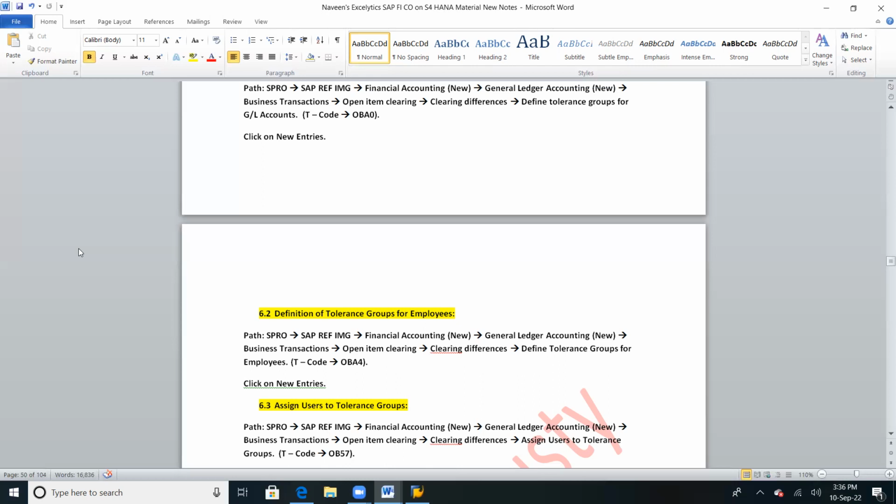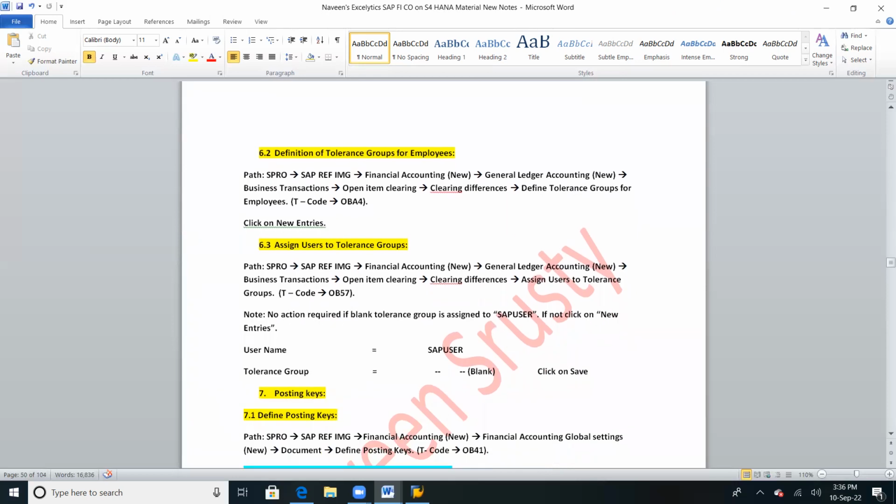Transaction code OB57. Write down. Same here, I have already mentioned. Note: no action required.